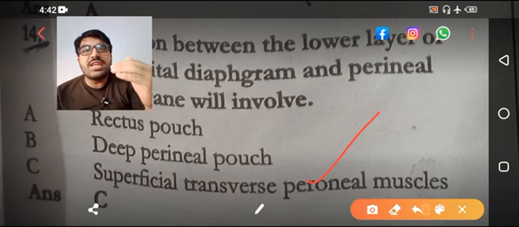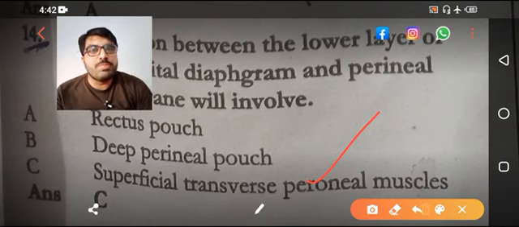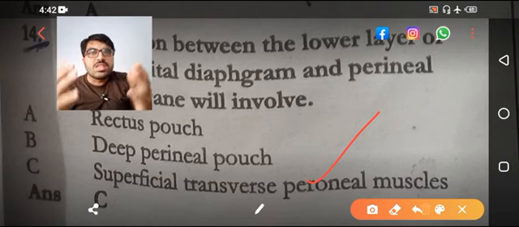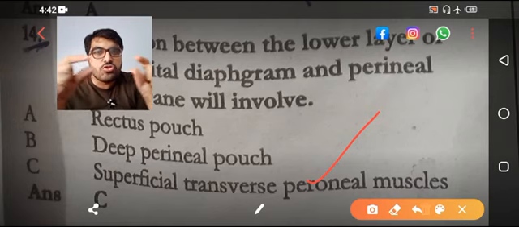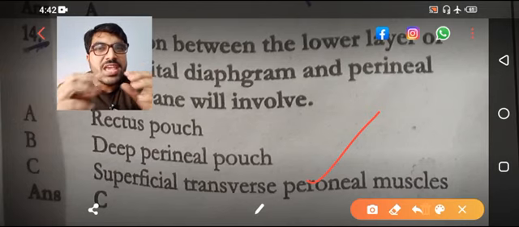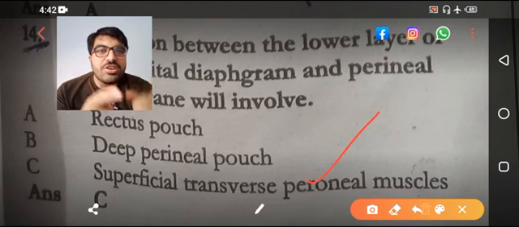You just keep in mind the structure, the superficial perineal pouch and deep perineal pouch and their contents. Over here the right option is superficial transverse perineal muscle.